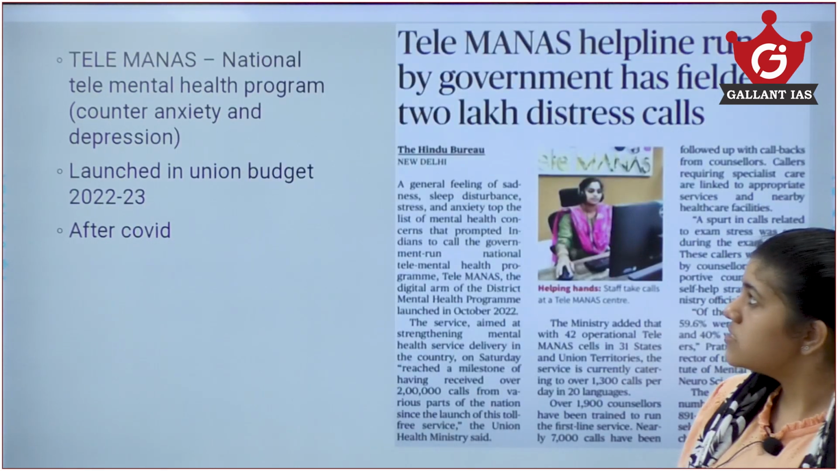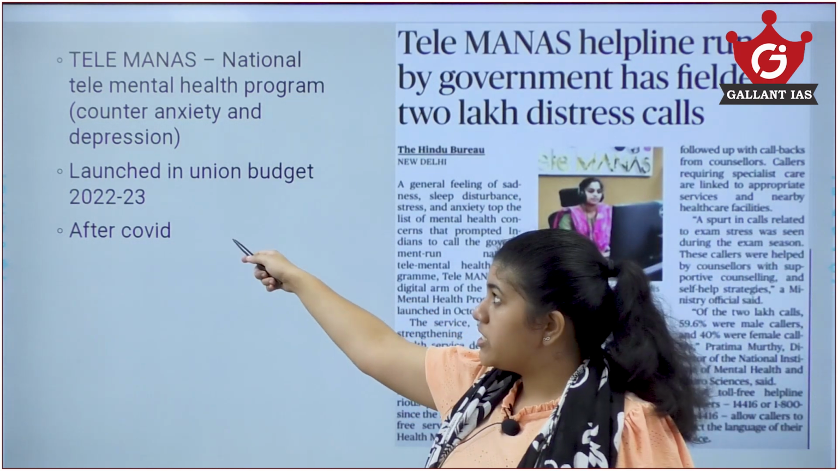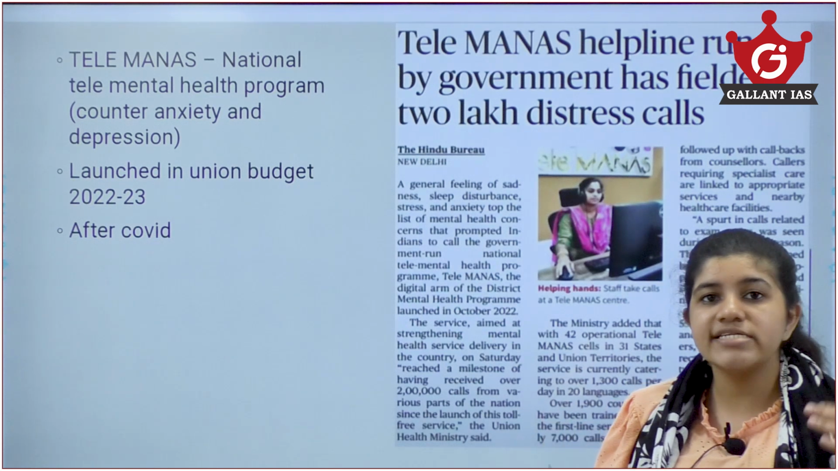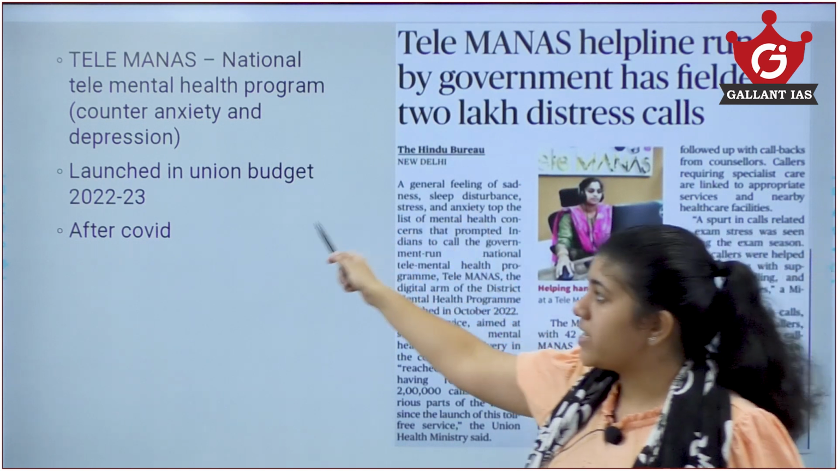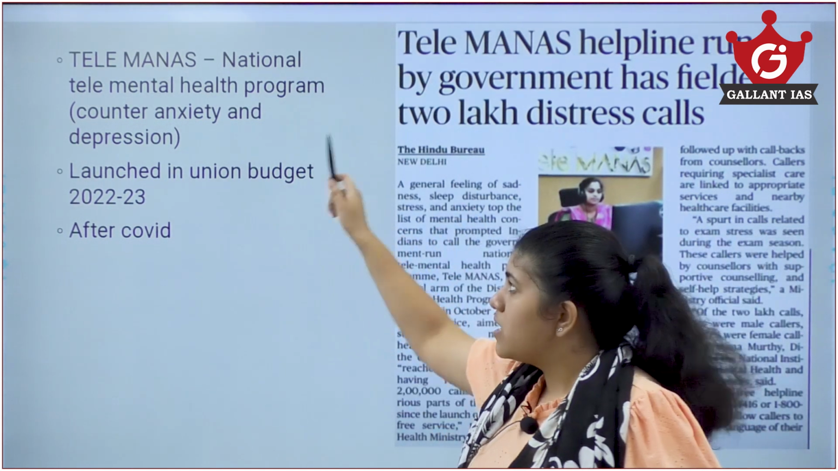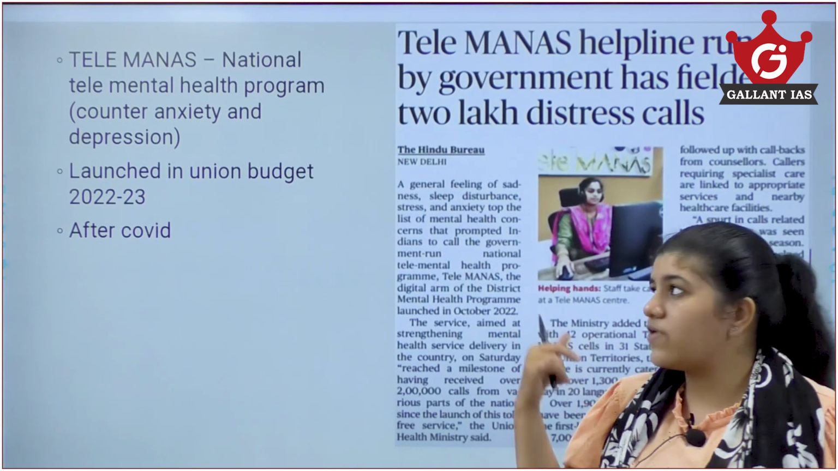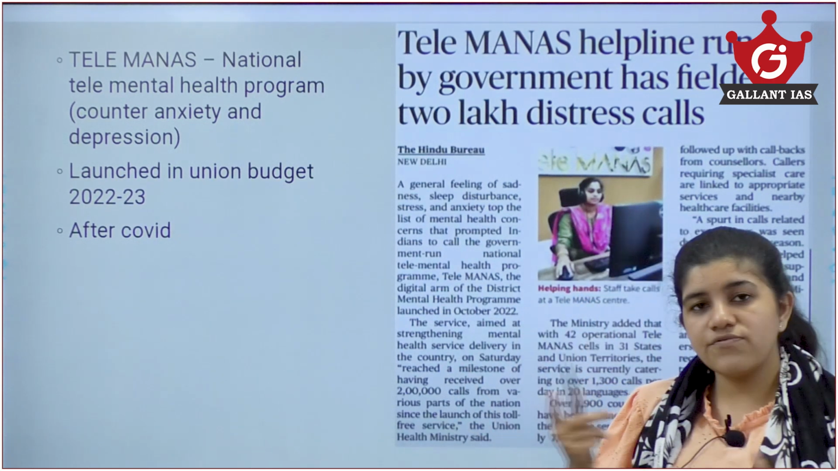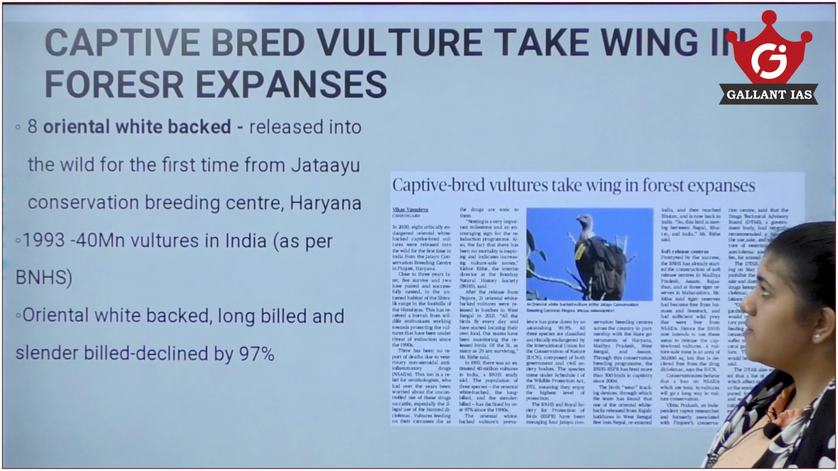Now, Telemanas was actually a recent initiative announced in our Union Budget 2022-23. Telemanas is a tele mental health program. This is to counter anxiety and depression which occurred during the COVID time. So, this was started last year after COVID. It's like tele-calling: when you call them, they will help us get over anxiety and depression if we are going through it at that time. So, that is this article. It's a very small article.